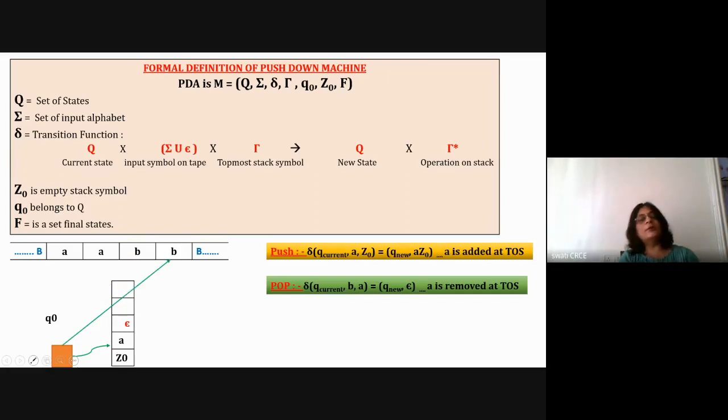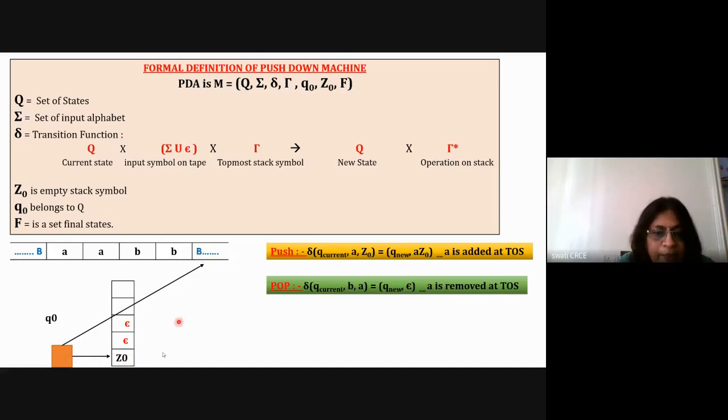The read head has gone to the right, and now it is ready to read the next b. Again here it is b and a. So for this b also it has to remove this a. It will do the same thing and replace the small a with epsilon. The top of the stack is changed and the read head is also changed. So now the read head has gone ahead and the top of the stack is also changed.